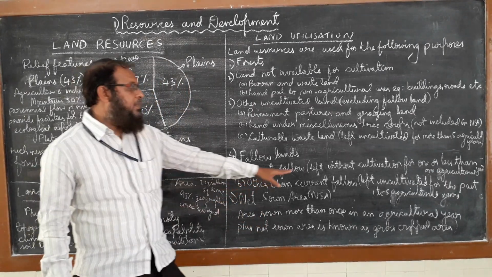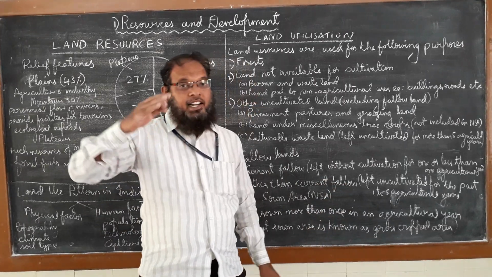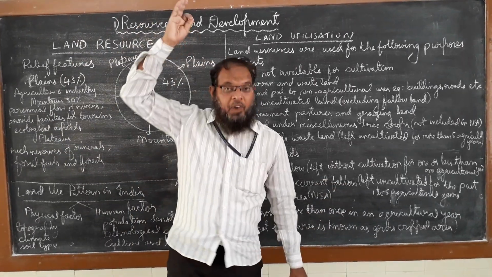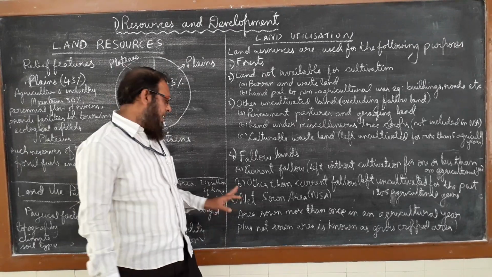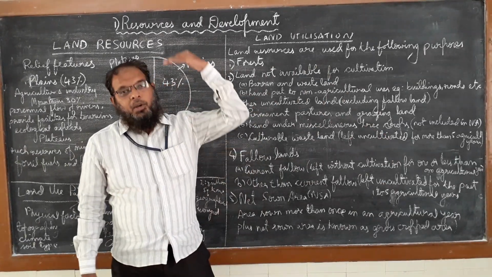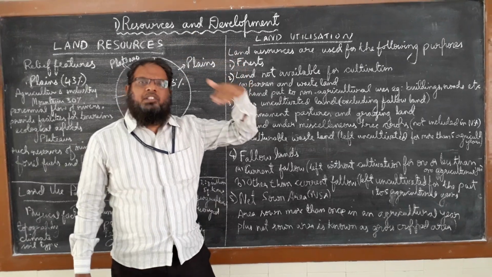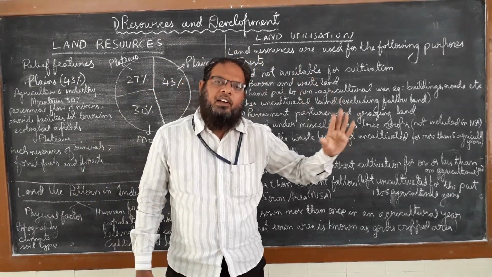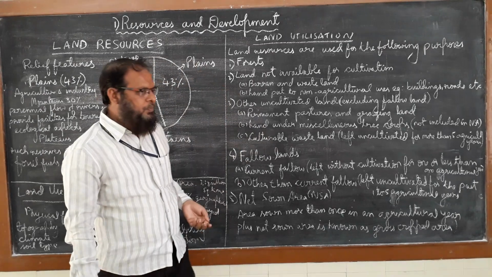Next, other than current fallow land, land that is left uncultivated for the past 1 to 5 years of agriculture year is referred to as other fallow land. So this takes a long period, more than 1 year, like that we can say simply. So it can be 5 years also.